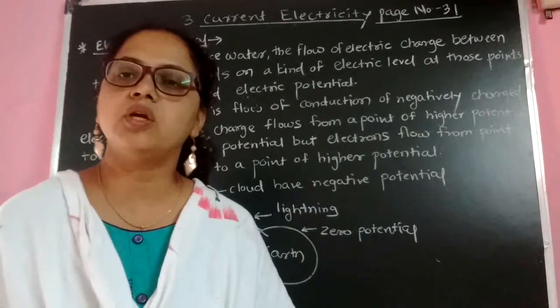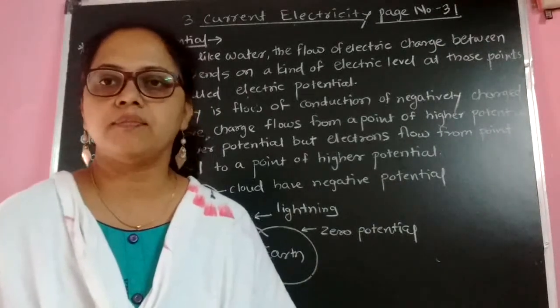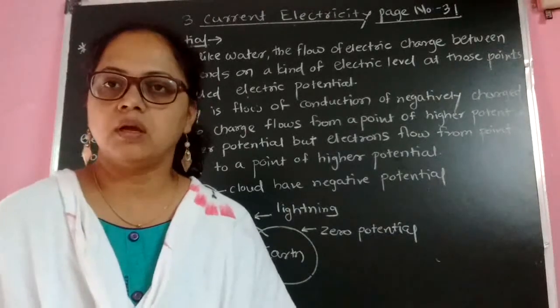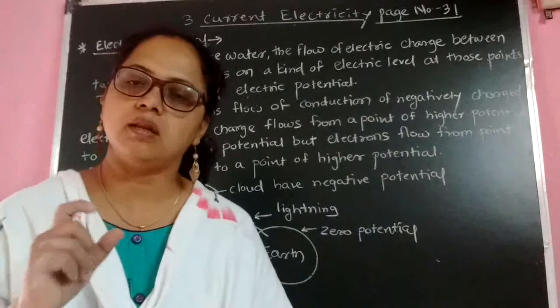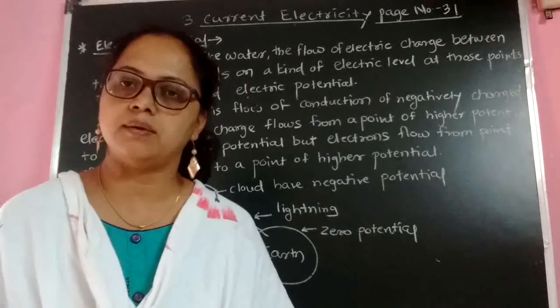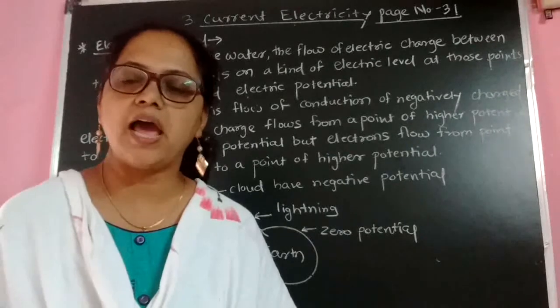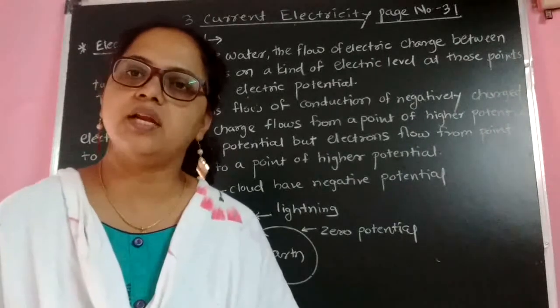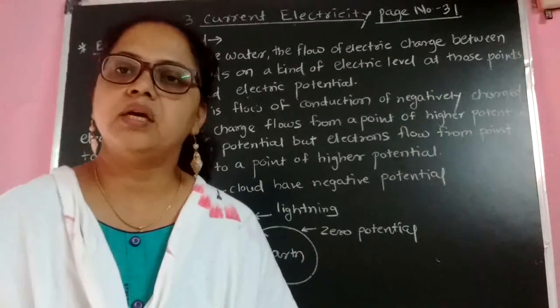It depends upon the 2 points. If you observe the battery or cell in your home, you can also observe the remote cell or battery cells. You can see a plus sign is present on one side. It indicates the higher potential at that point, and on the other side you can see the negative sign.